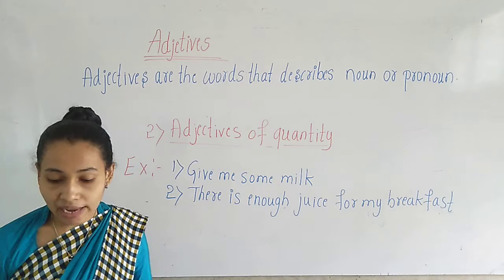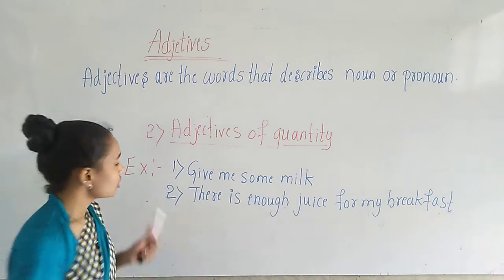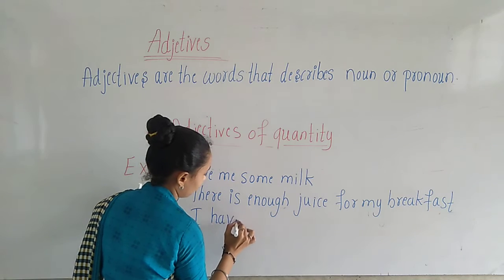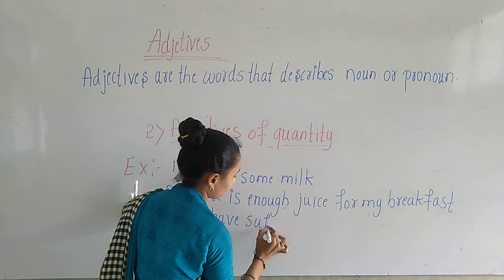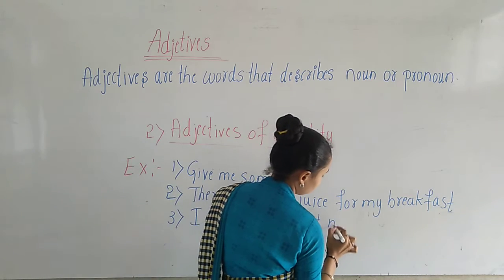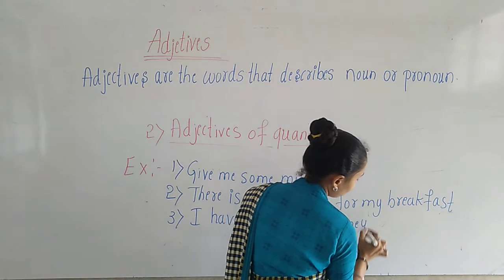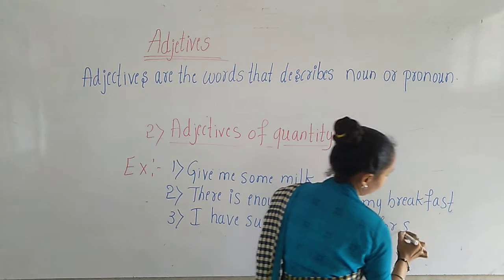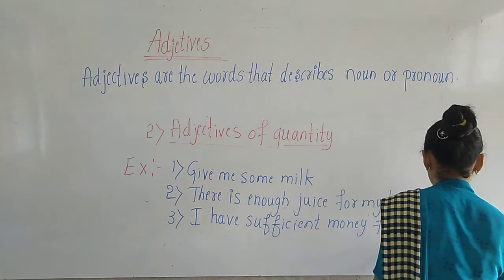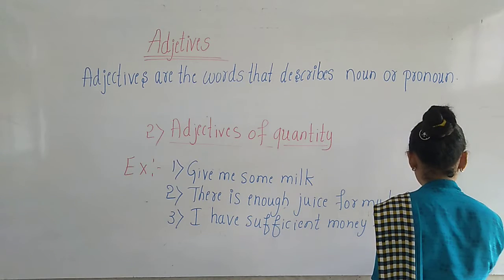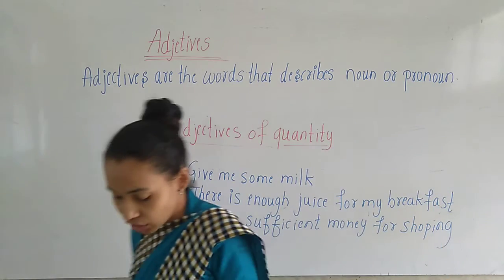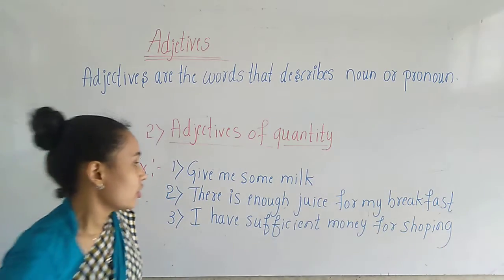Okay, the third one, I have sufficient money for shopping. I have sufficient money for shopping.